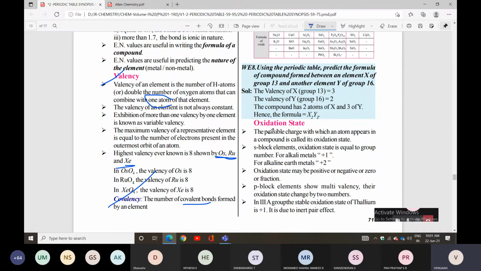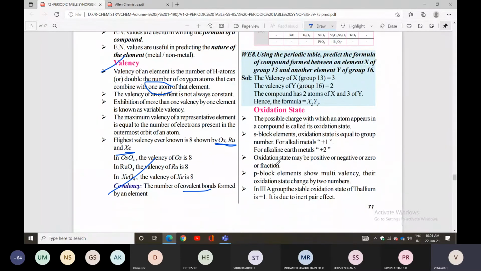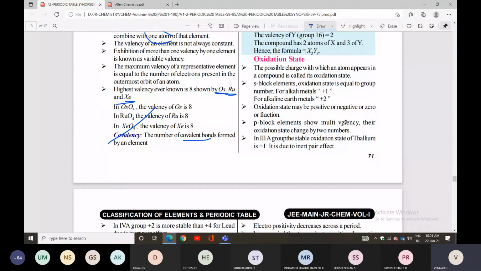So we have variable numbers. P block elements show multiple valencies. Their oxidation state will be changed by 2 numbers.